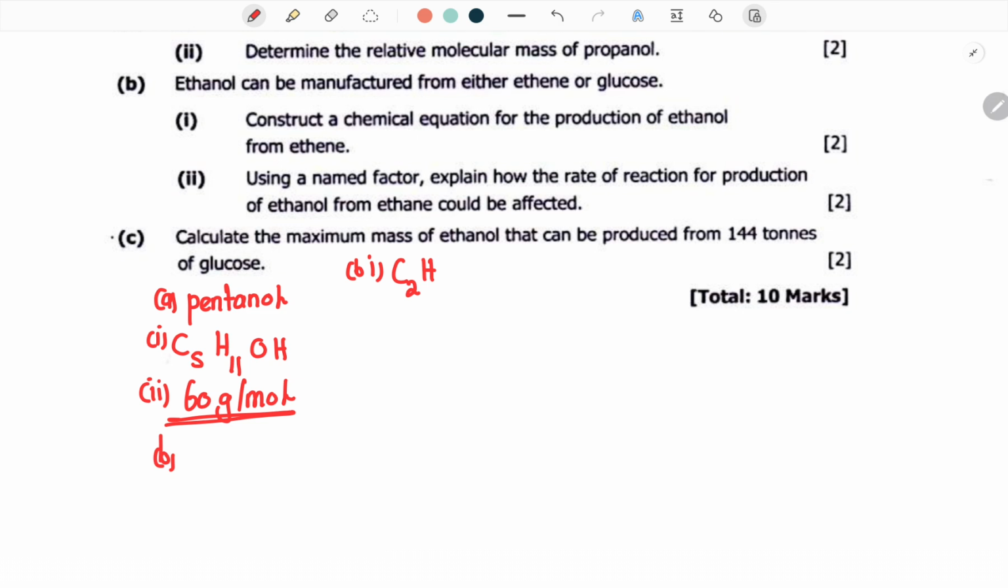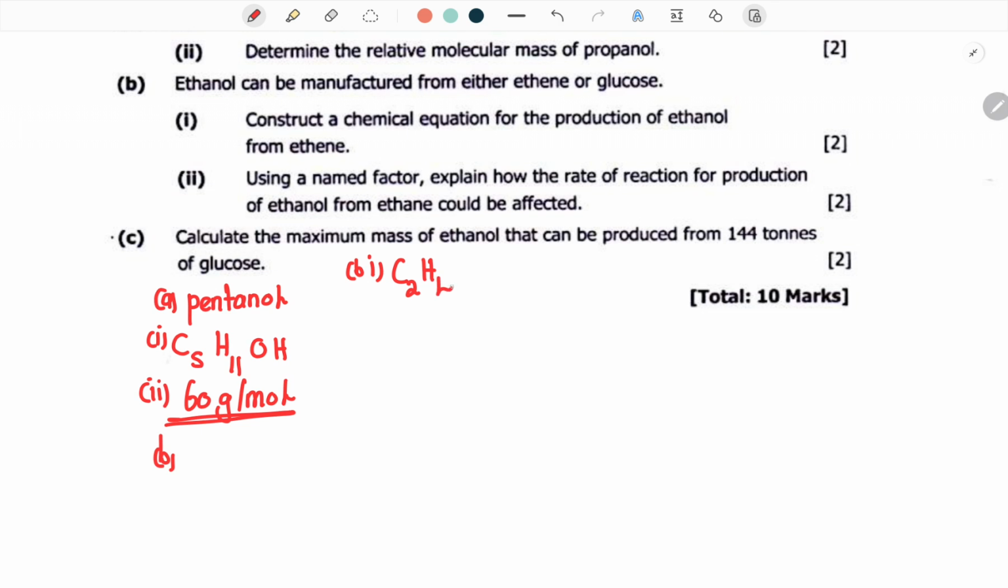Now, notice that whenever you have an alkene reacting with water, you produce an alcohol. The whole setup is very simple. If you have ethene reacting with water, you produce ethanol. If you have propene reacting with water, you will produce propanol. If you have butene reacting with water, you produce butanol.